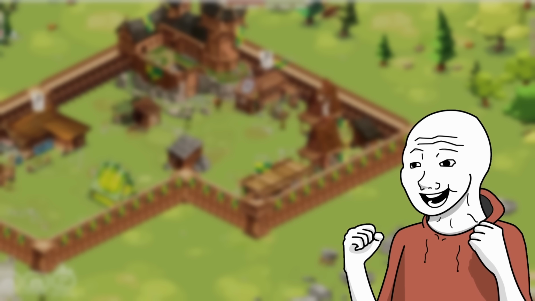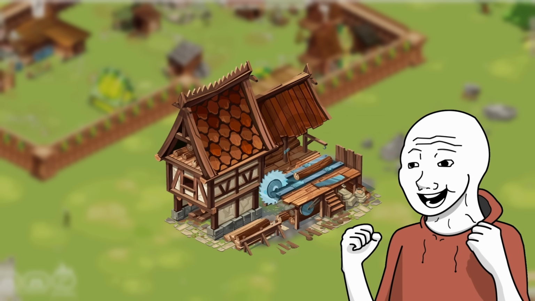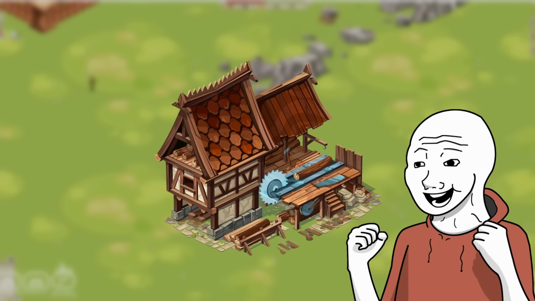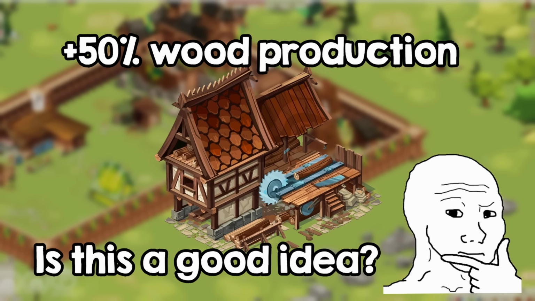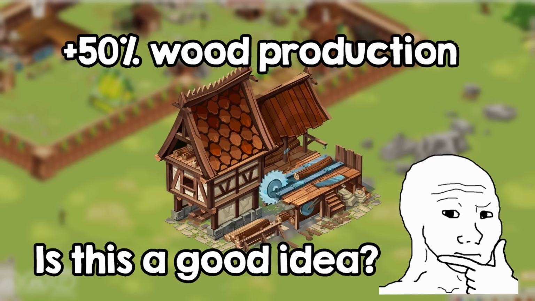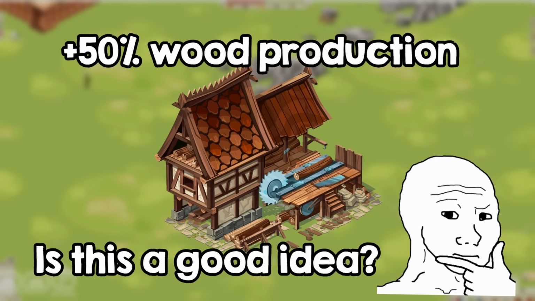But let's look at what Jeffrey is doing. Jeffrey built a lumber station, and he's very proud of it. It increased the wood production by 50%, and that's a lot. This is the second question. Do you think building this lumber station is a good thing? I mean, 50% is a lot, and maybe we will need more wood in the future. But it's not a good idea to build this now. And you get a point if you also said this.